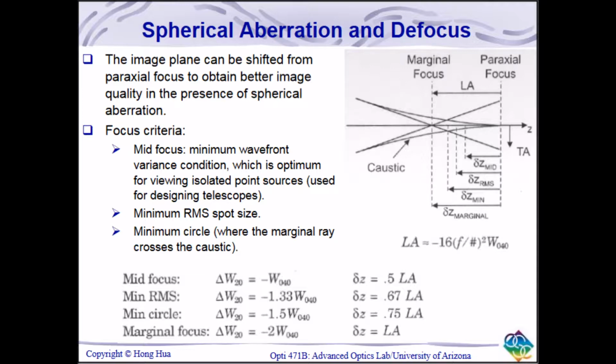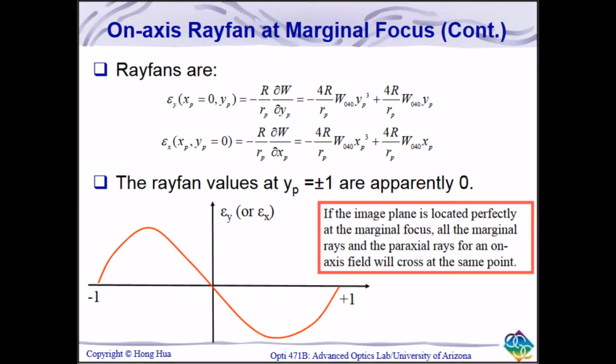This makes characterizing spherical aberration at a paraxial focus, which is the ideal image plane, using a physical rayfan difficult. It is easier to characterize spherical aberration by measuring a physical rayfan at the marginal focus. Spherical aberration at paraxial focus can be measured by taking the rayfan at marginal focus and subtracting the measured defocus term. The rayfan diagram shown in this slide is the ideal shape at the marginal focus. The spherical aberration error term gives the peak and trough in the plot, and the defocus term is linear, which gives the slope towards the center of the plot.